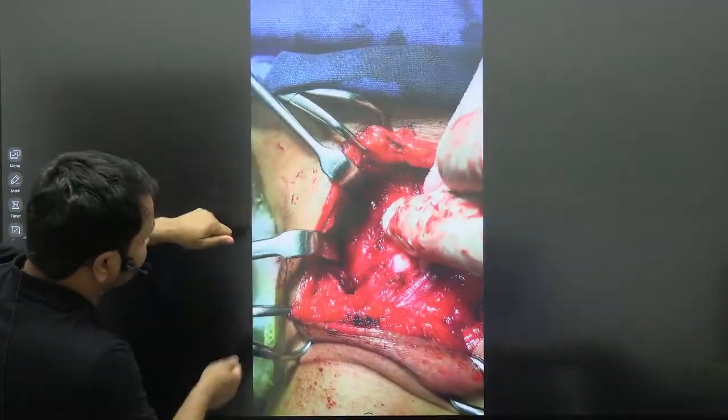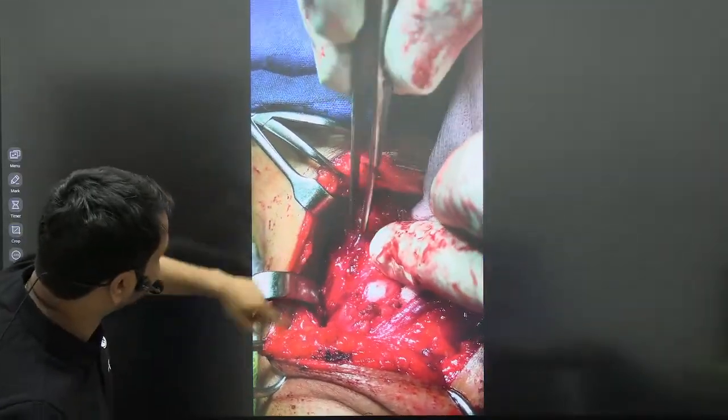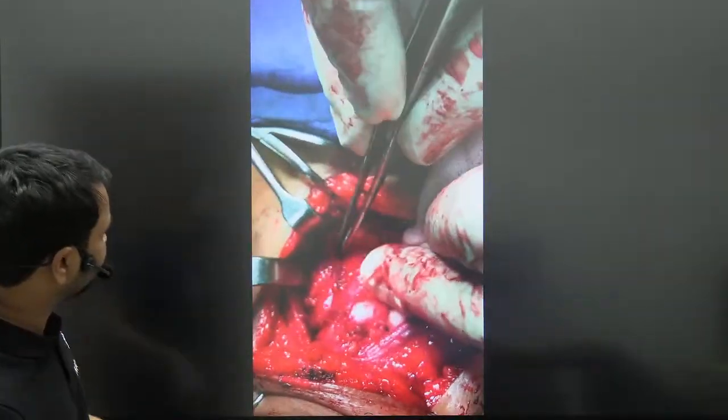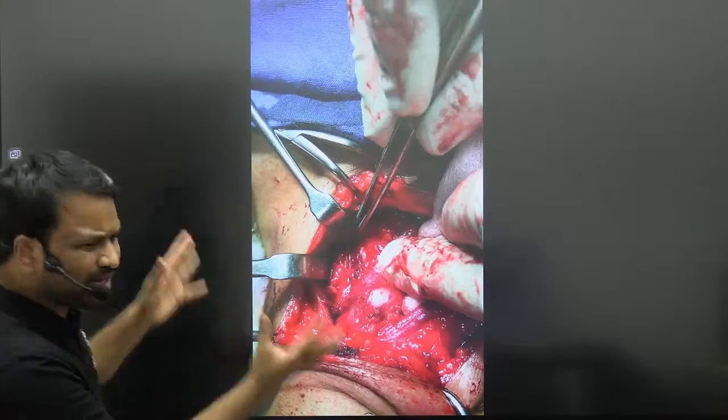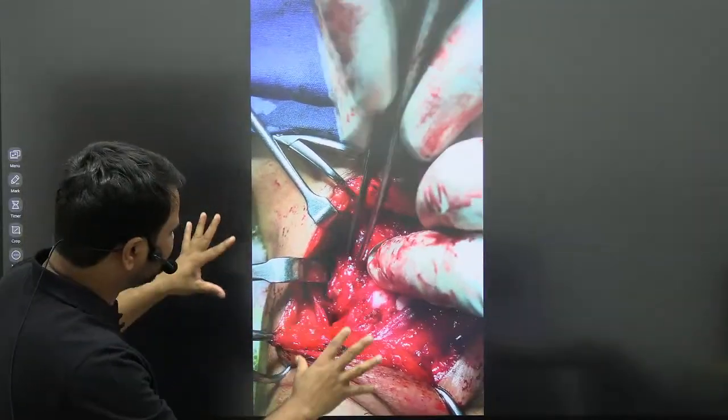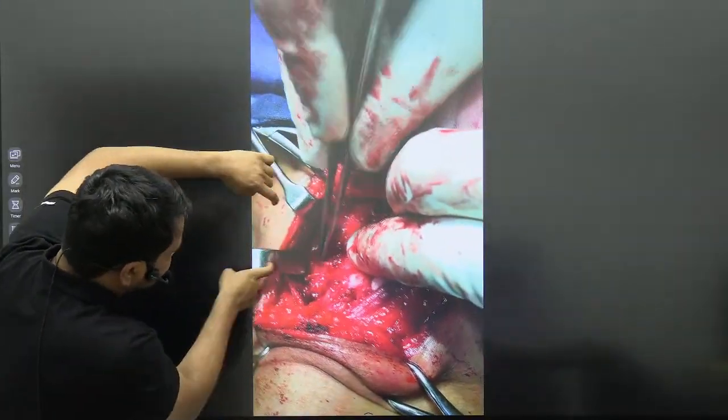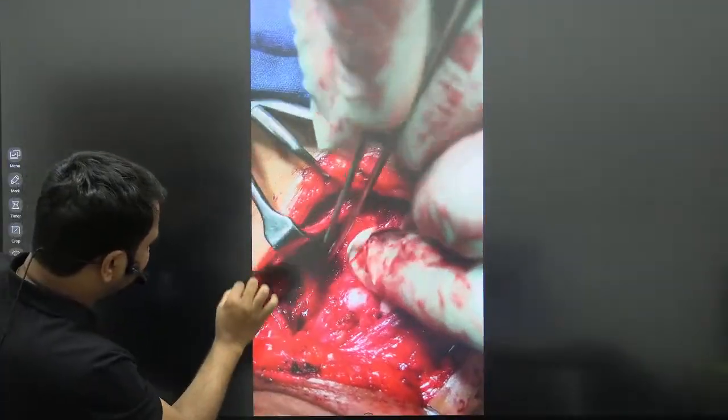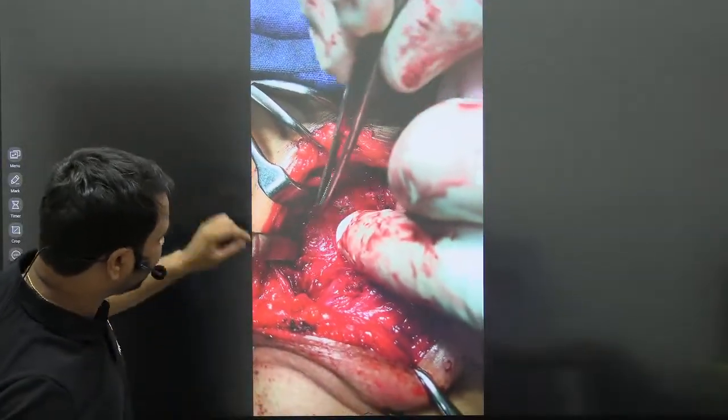Langenbach रखा, खींचा. And this is your thyroid lobe. You see, this is the thyroid lobe. We are trying to dissect it. So, देखो सबको लाल लाल नजर आ रहा है, ठीक है. But if you understand better, these are your jaws retractor, these are your Langenbach retractor, and this is your thyroid lobe. I'm trying to dissect in the Berry's area so that I can identify.